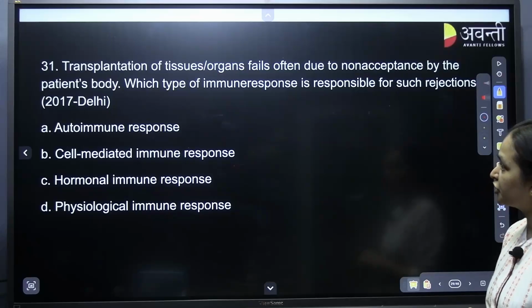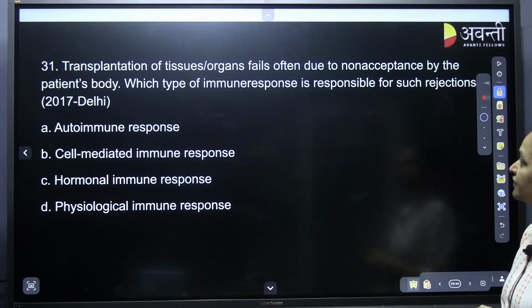The transplantation of tissues or organs fails often due to non-acceptance by the patient body. Which type of immune response is responsible for such rejection?